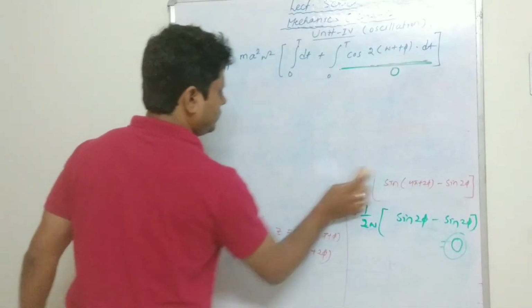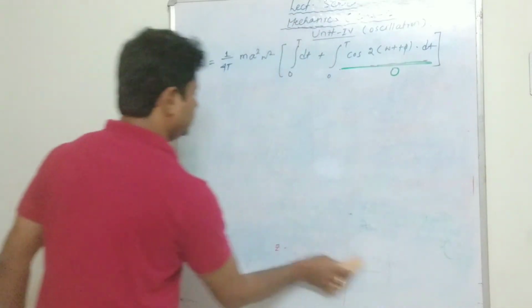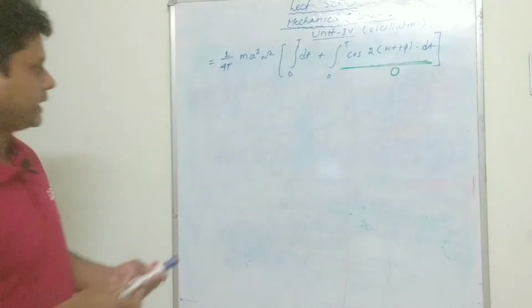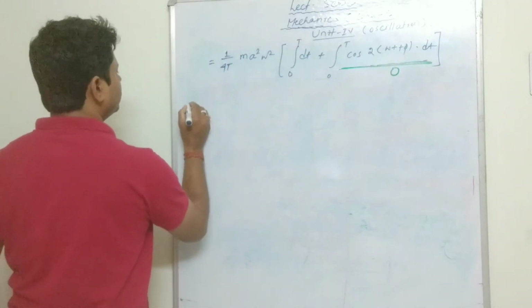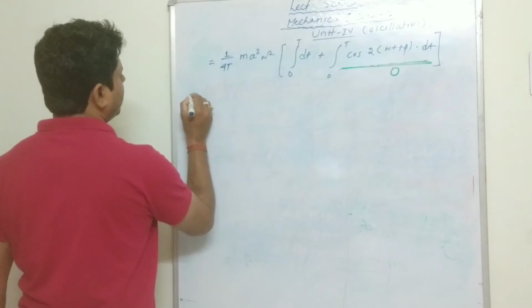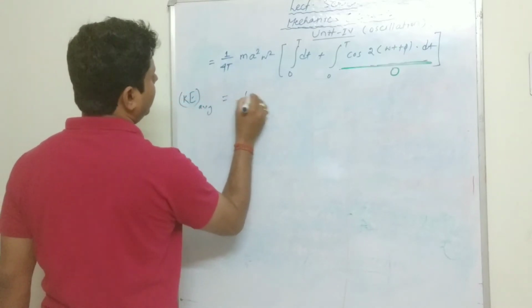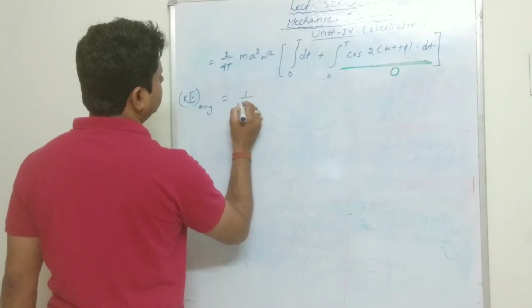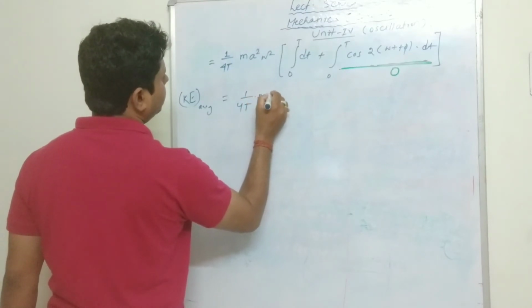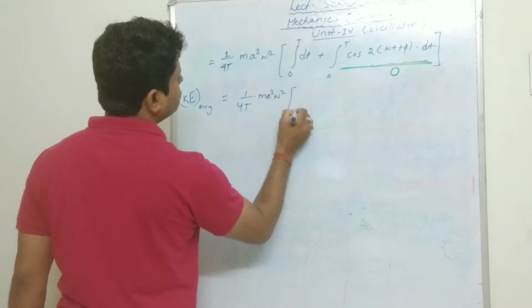So finally we can get the average kinetic energy. The average kinetic energy will be 1 by 4t into m a square omega square.